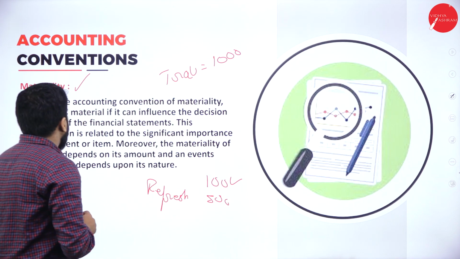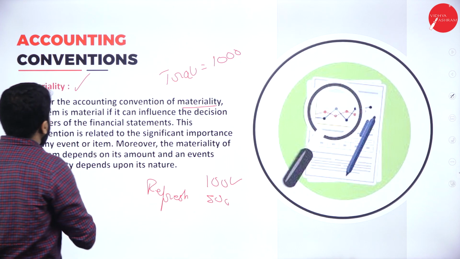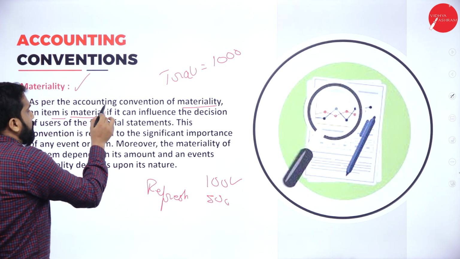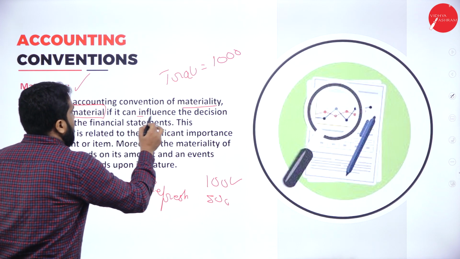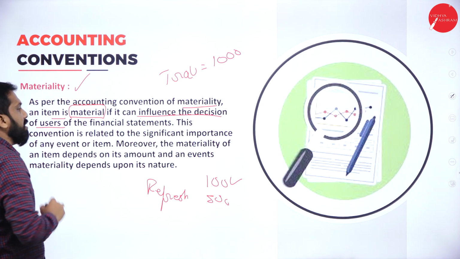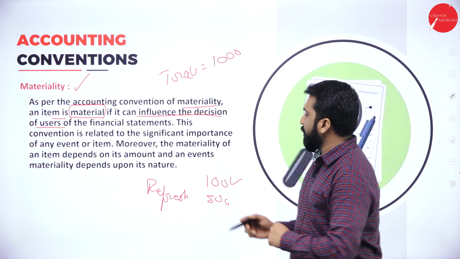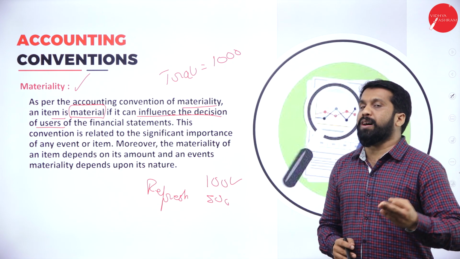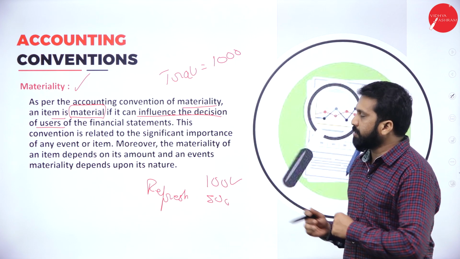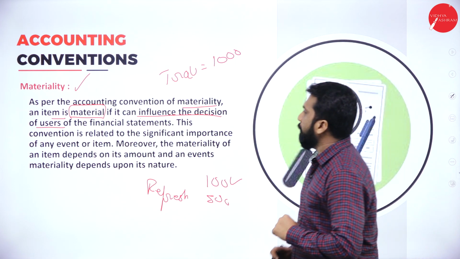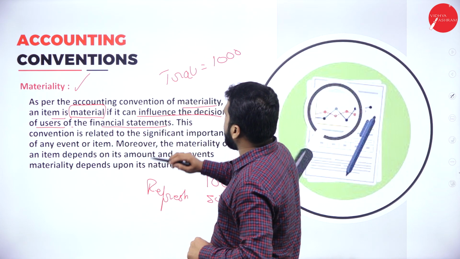Now, we'll understand this. As per the accounting convention of materiality, an item is material, meaning more value, if it can influence the decision of the user. With that word, because income tax today it may be 100, tomorrow it may be 1 lakh also. But whatever income tax you are paying to an outsider, that is a material event. Now, influence the decision of the user of the financial statement.